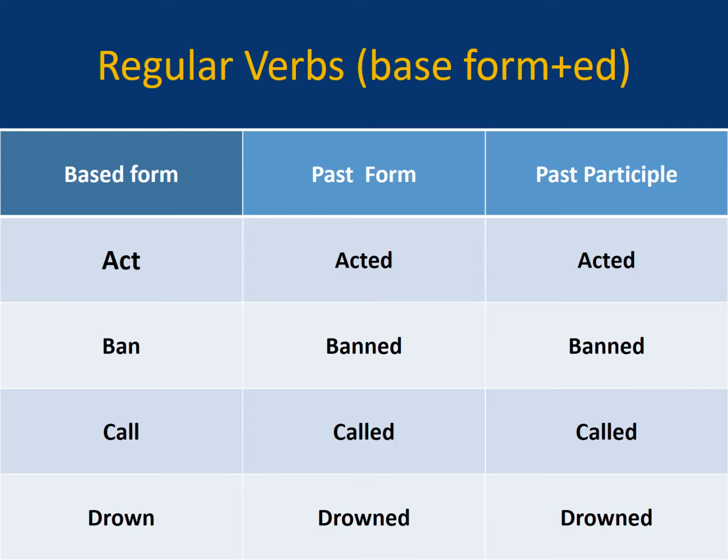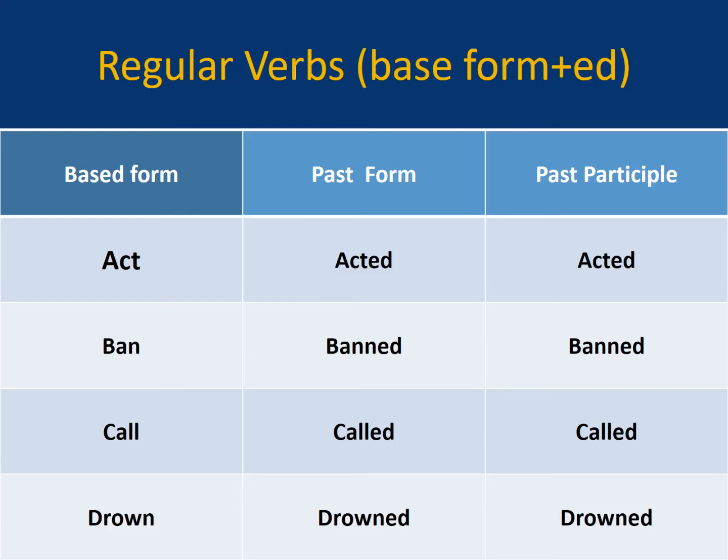Now see the examples. Regular verbs. In regular verbs, what we do is base form plus ed. These are mostly verbs which end in a consonant, with no e at the end, so we add ed to make the past form, and the same word is used as the past participle form.